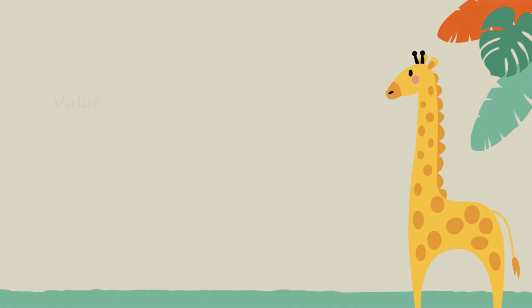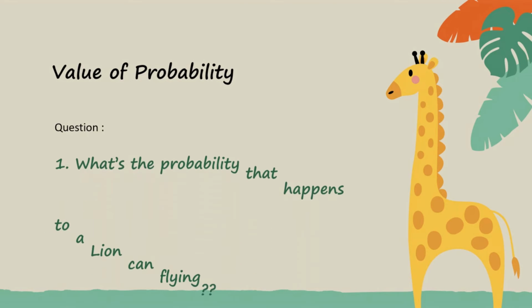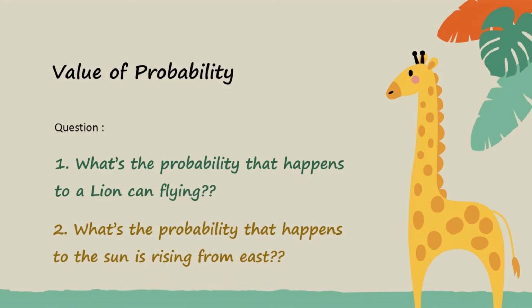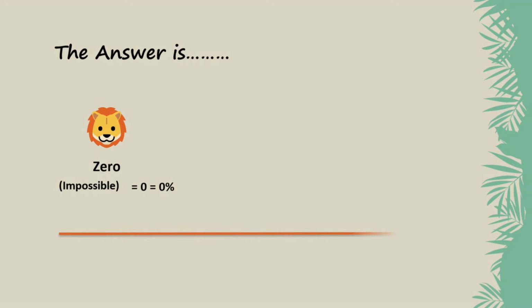Before getting into the probability formula, I have two questions that you should know about the value of probability. The first question: what's the probability that a lion can fly? Second, what's the probability that the sun is rising from the east? The answer is the probability of a lion being able to fly is 0. Yeah, the lion cannot fly. A probability of 0 also means there is a 0% chance of the event occurring. It is an impossible event.